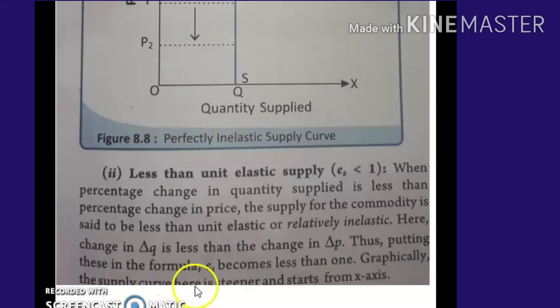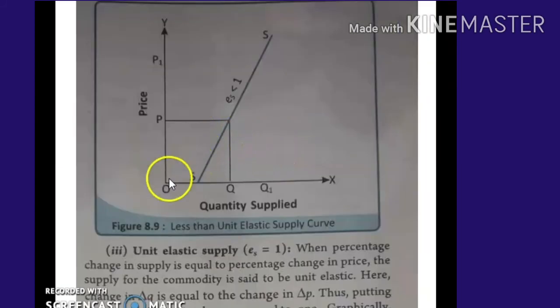Graphically, the supply curve here is steeper and starts from the x-axis. This is the supply curve, and you can see that Es is less than 1. It is steeper, so there is not as much change in the quantity supplied. If price is increasing or decreasing, there is little change in quantity supplied.